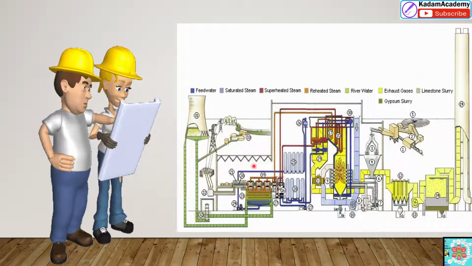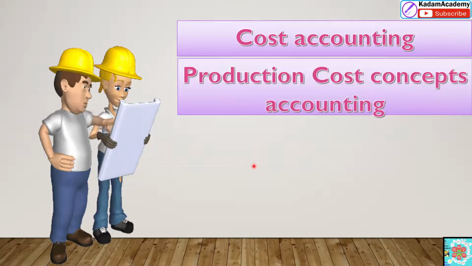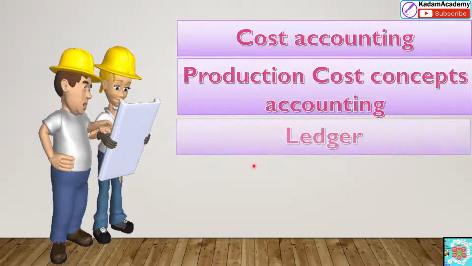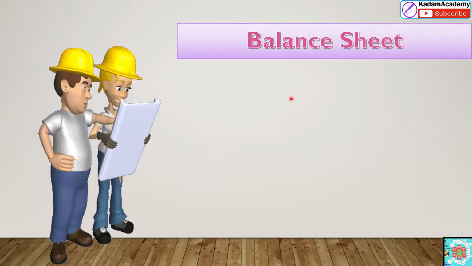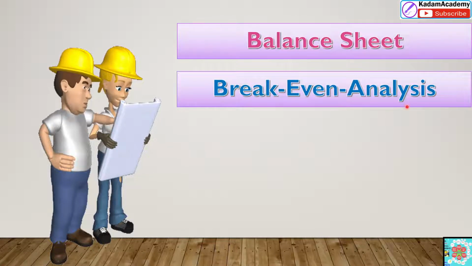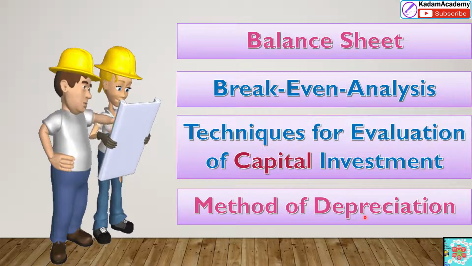Dear friends, for the engineering process, every engineer has to offer an economical solution. To do so, the engineer has to apply economics in the industry or enterprise. They must have knowledge of cost accounting, production cost concepts, accounting or ledger, profit and loss account, financial statement, balance sheet, break-even analysis, techniques for evaluation of capital investment, and methods of depreciation. All this we can watch in different videos and update your knowledge related to engineering economy.